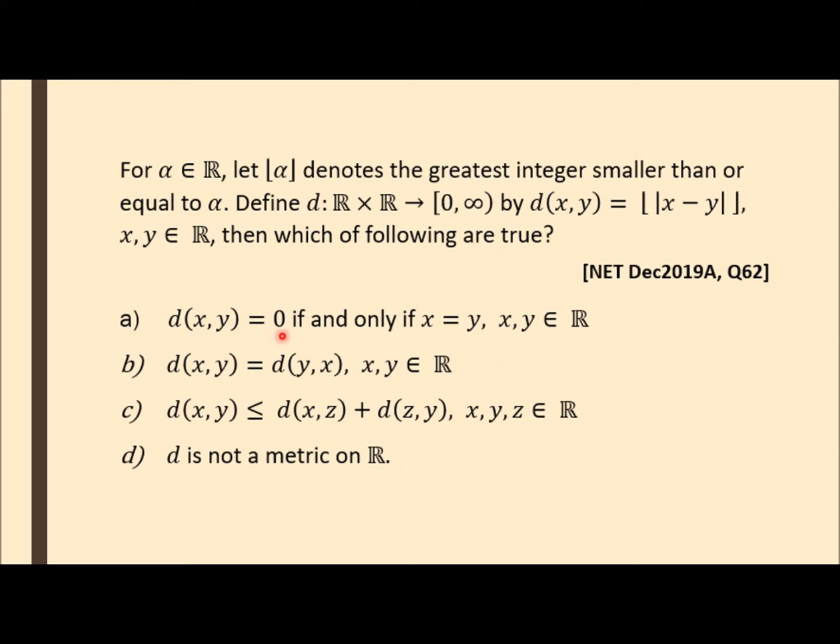The options are: d(x,y) is equal to 0 if and only if x is equal to y; d(x,y) is equal to d(y,x); d(x,y) is less than or equal to d(x,z) plus d(z,y); and d is not a metric on R. We will see the options one by one.